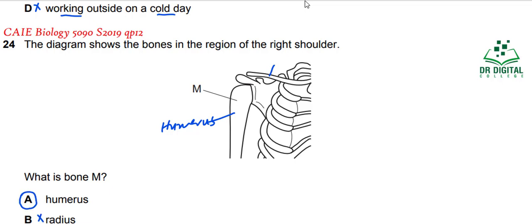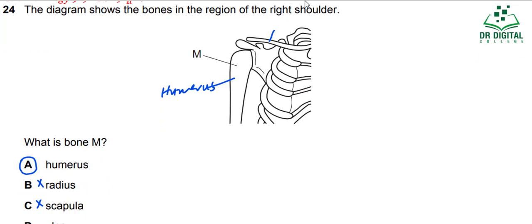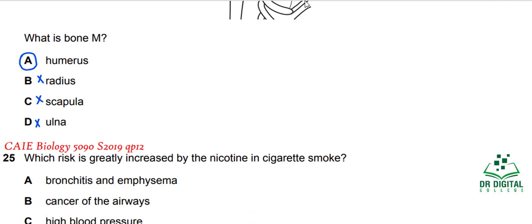This is not radius, this is not scapula, because scapula, the shoulder blade, is behind. This is scapula. This is clavicle and this is humerus. So it is not ulna, because ulna is in the forearm. So the answer for this question is A.